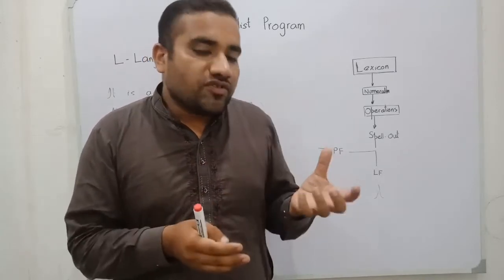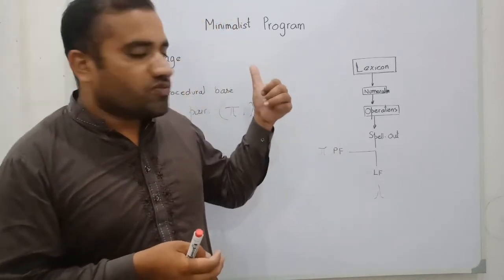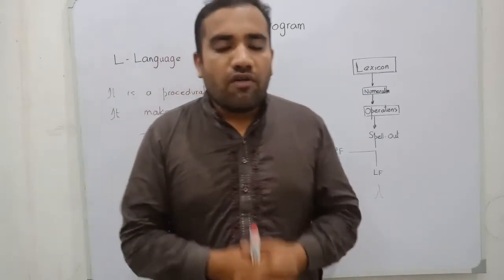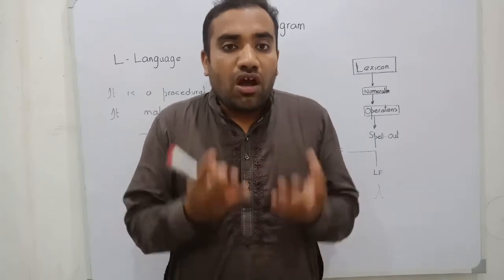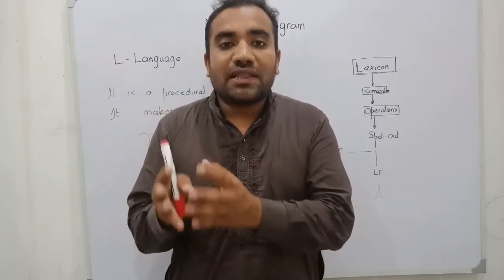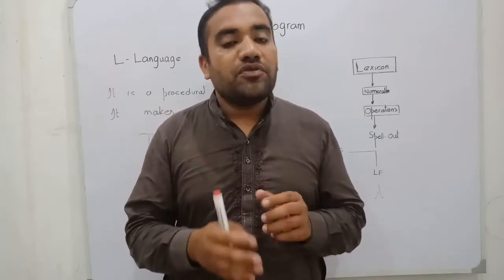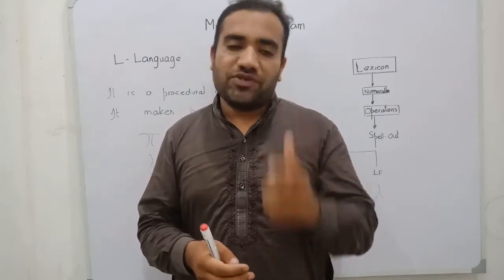The latest assumption on linguistics is the minimalist program. How can we check language within its framework? You must know what the minimalist program tells us.